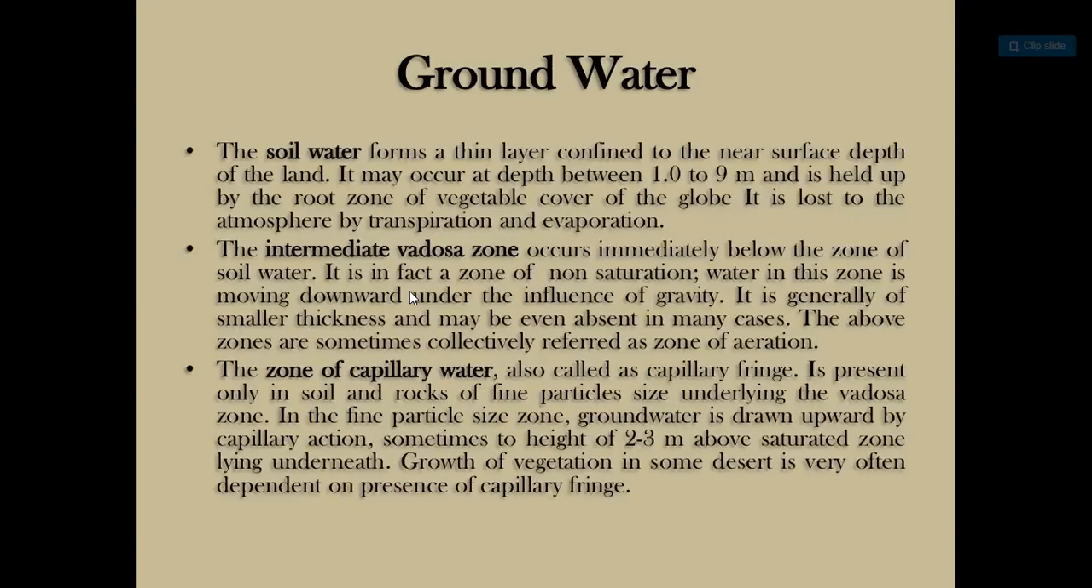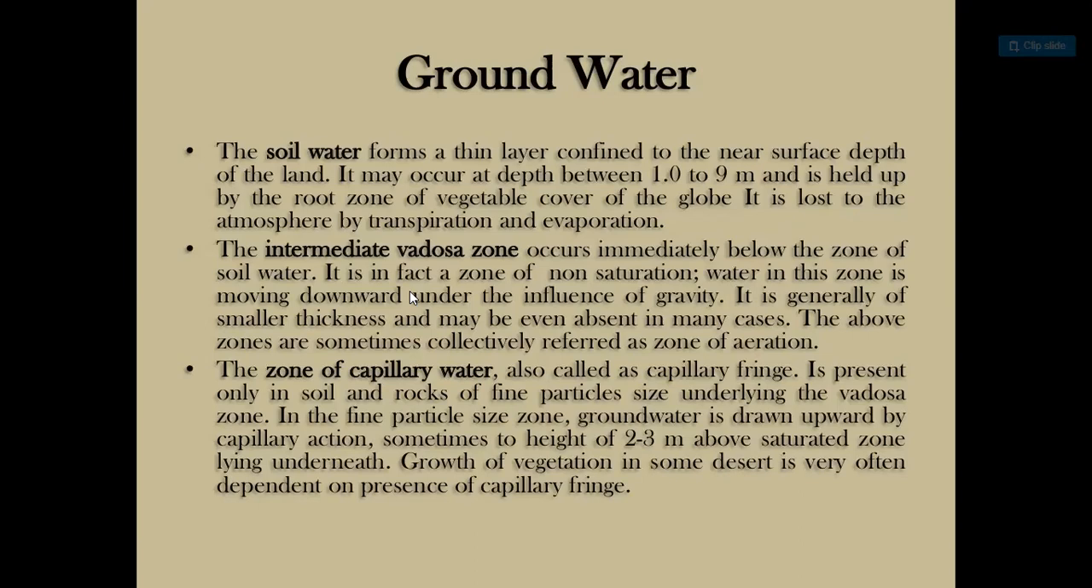The soil water forms a thin layer confined to the near surface depth of the land. It may occur at a depth between 1.0 to 9 meters and is held up by the root zone of vegetable cover of the globe. It is lost to the atmosphere by transpiration and evaporation.